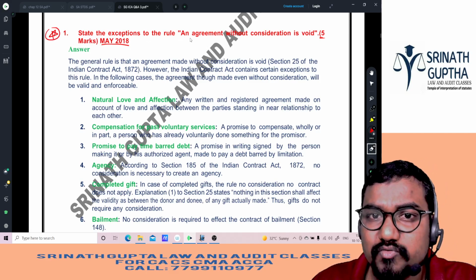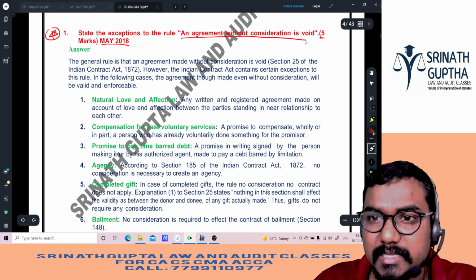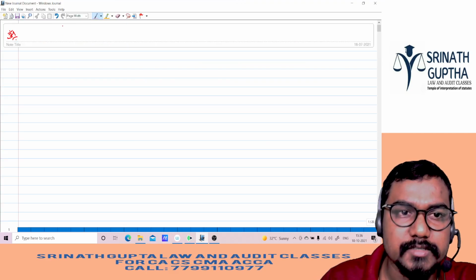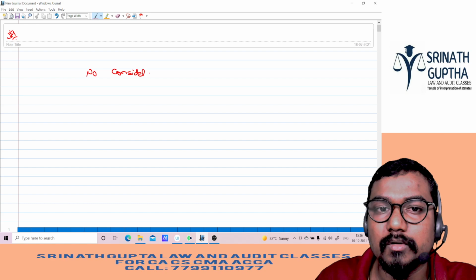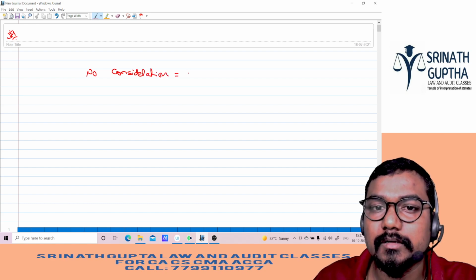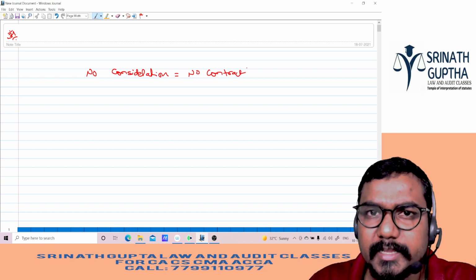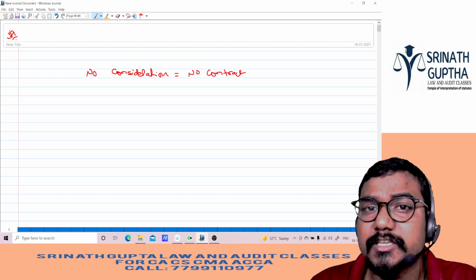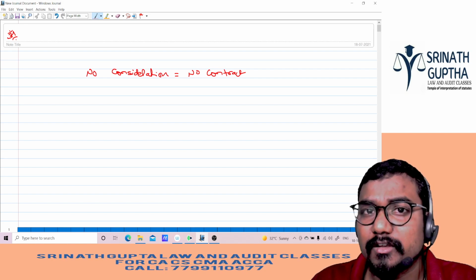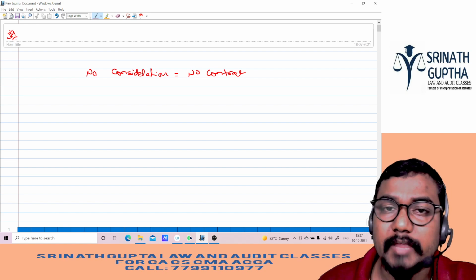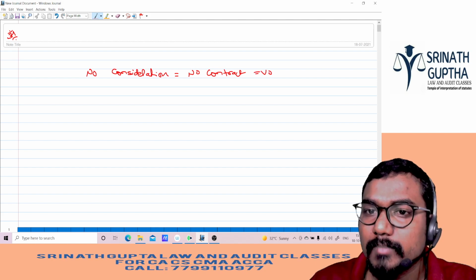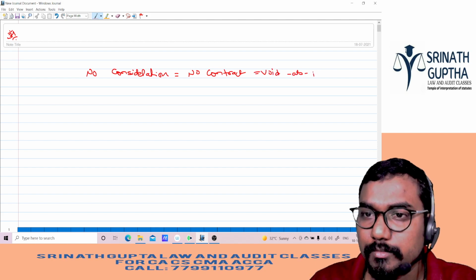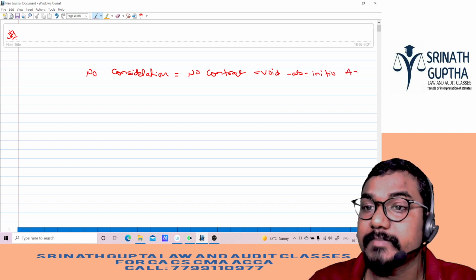An agreement without consideration is void. So we have a general rule: no consideration is equal to no contract. Why? Because as per Section 10 of the Indian Contract Act, consideration is one of the essential elements. If Section 10 is not satisfied, it becomes a void ab initio agreement, because consideration is mandatory.